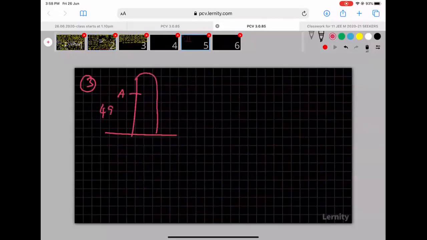Point A is this. This is the 495 meters. This point is B. This is also B. So clearly, this is also A. And the topmost point here is C. The object travels from A to C, and then it travels from C to A, and then it travels from A to B. We know that this is 495 meters.